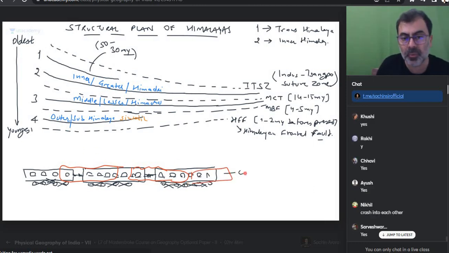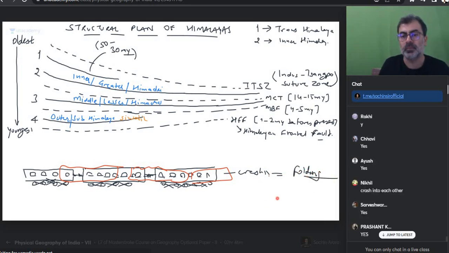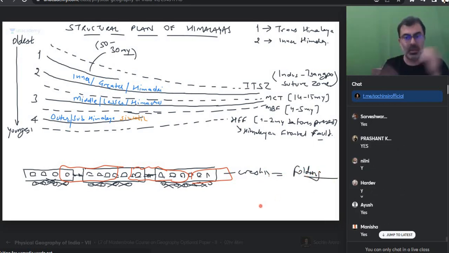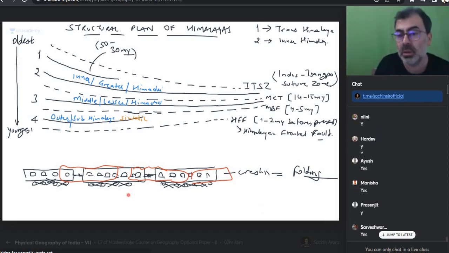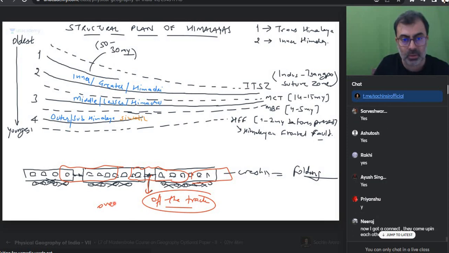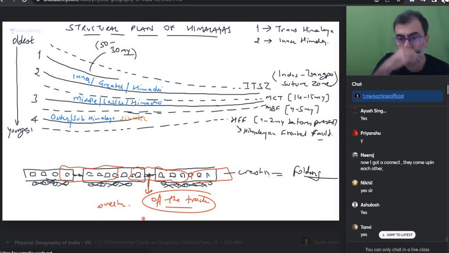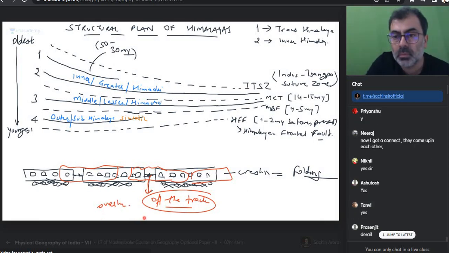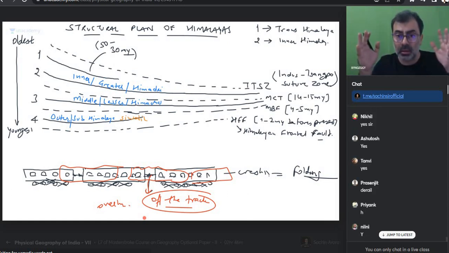Crash into each other? Can I say crashing is equal to folding? They come, crash. People can get squeezed also, stuck in the doors, in the cabins. Possible? Can one bogie go off the rail also? Can some of that overturn and go off the track also? Yes or no? Is everyone okay? So can the crashing of the bogies also happen and this thing is overturned and off the track? Can I say fault?